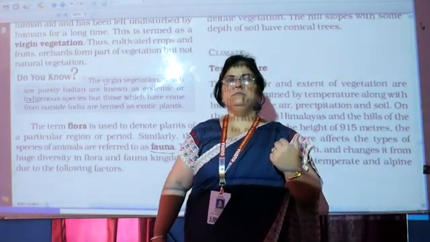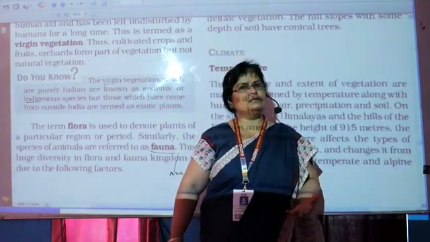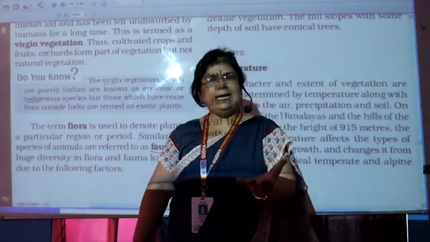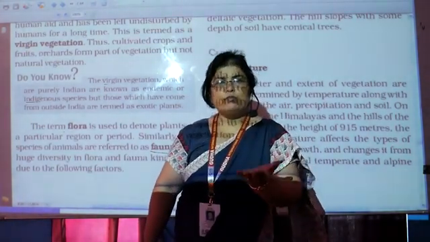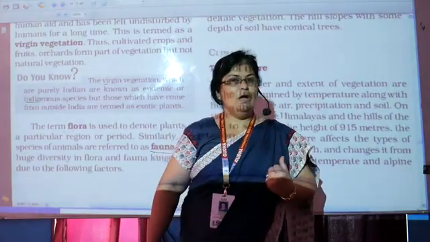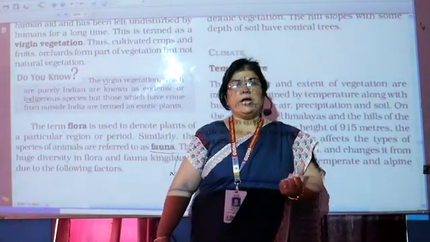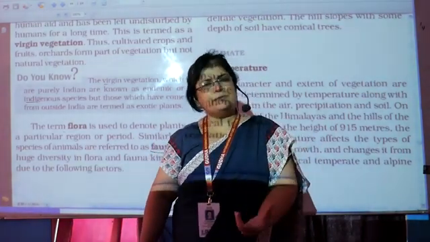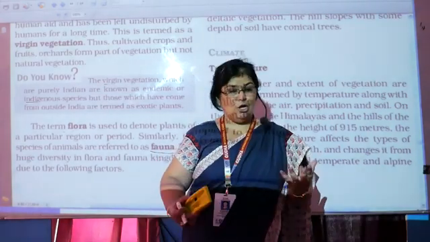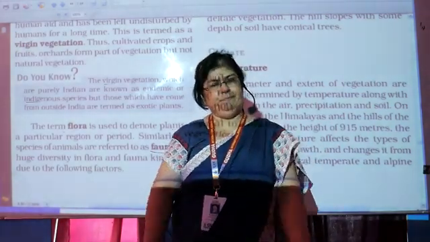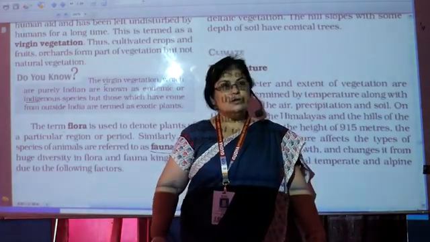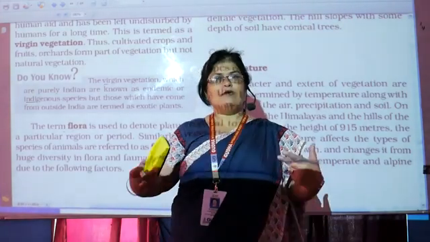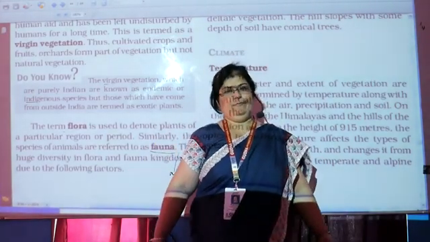Whereas the soil of the plateau region, the black soil, that black soil is clay. It retains moisture for a long time. So such a soil is good in having big trees, for crops like cotton, sugarcane, which need a lot of water, a lot of moisture. Got it, children? So it depends on the quality of soil which vegetation will grow there.